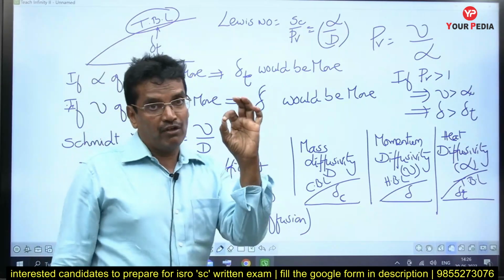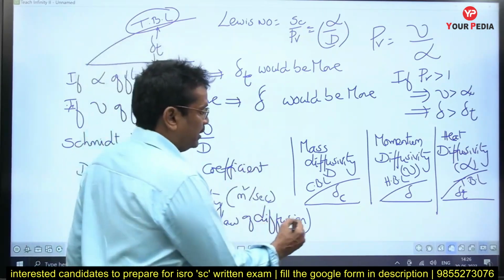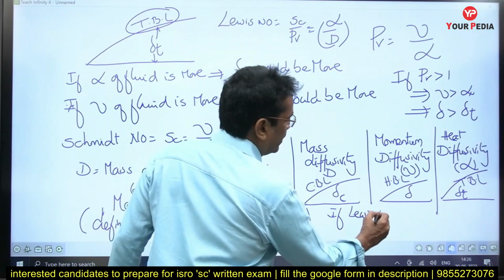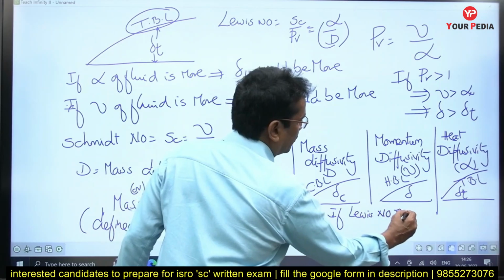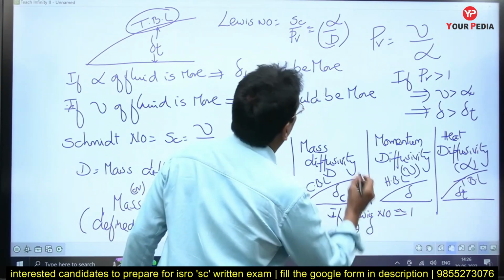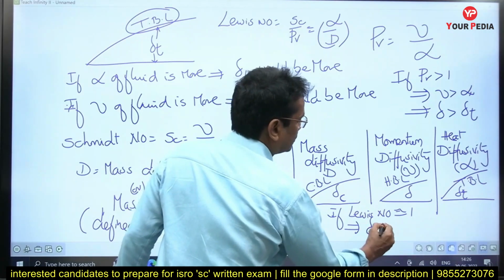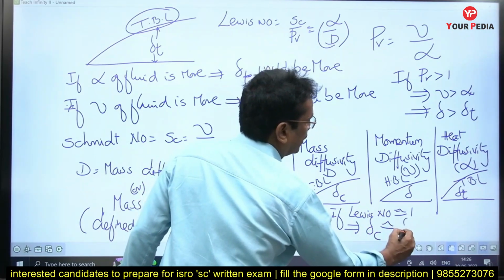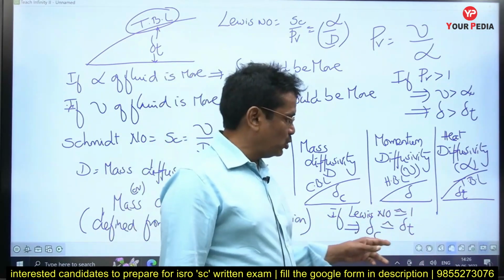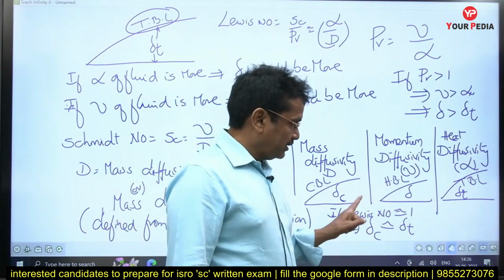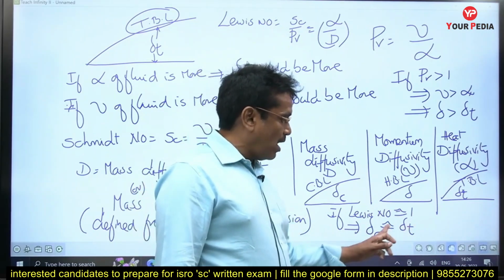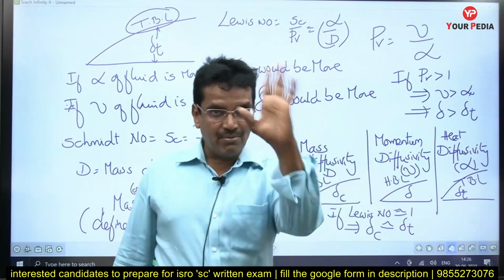I can say if the Lewis number is approximately equal to 1, it implies the concentration boundary layer thickness is almost equal to the thermal boundary layer thickness. If the Lewis number is almost equal to 1 for a fluid, then for that fluid the heat transport and mass transport occur at the same rate.